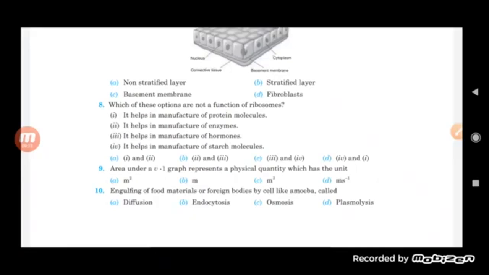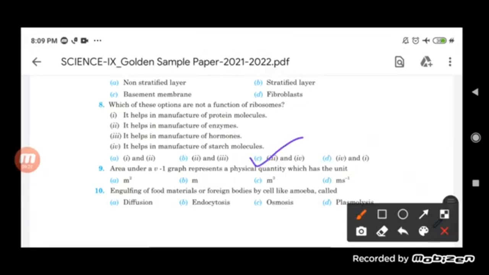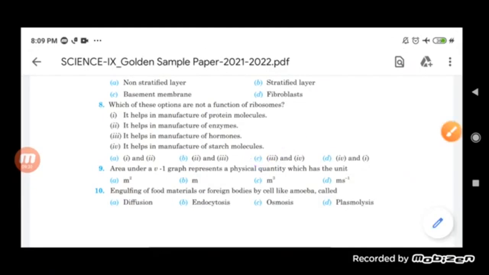Now what is not the function of the ribosome then? It is the manufacture of hormone and the manufacture of the starch molecule. So these two are not the function of the ribosome. So according to that, the third option is the correct one, that is third and fourth. These two are not a function of the ribosome.